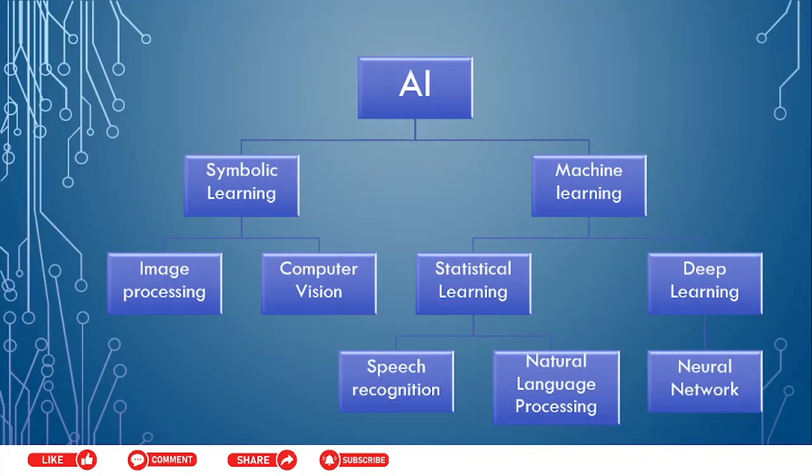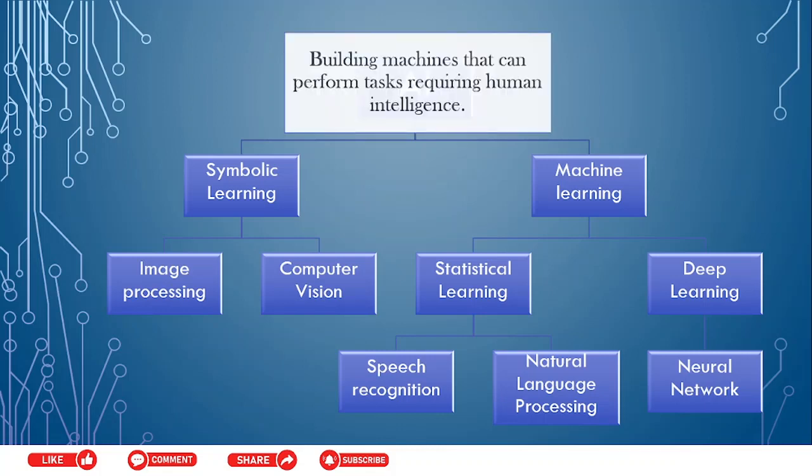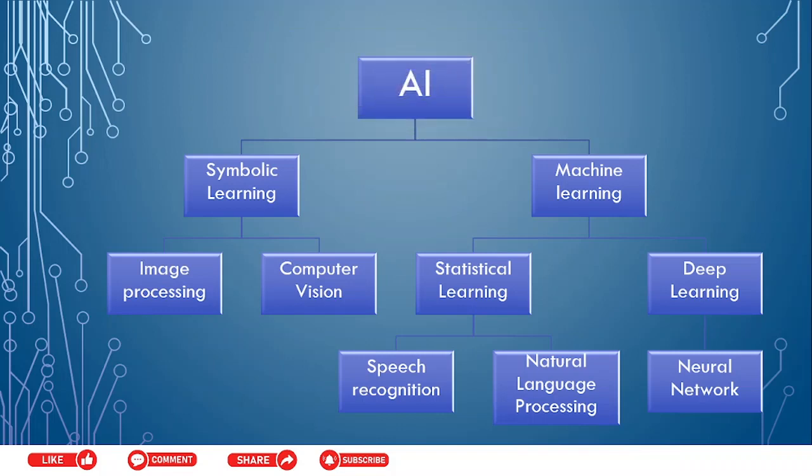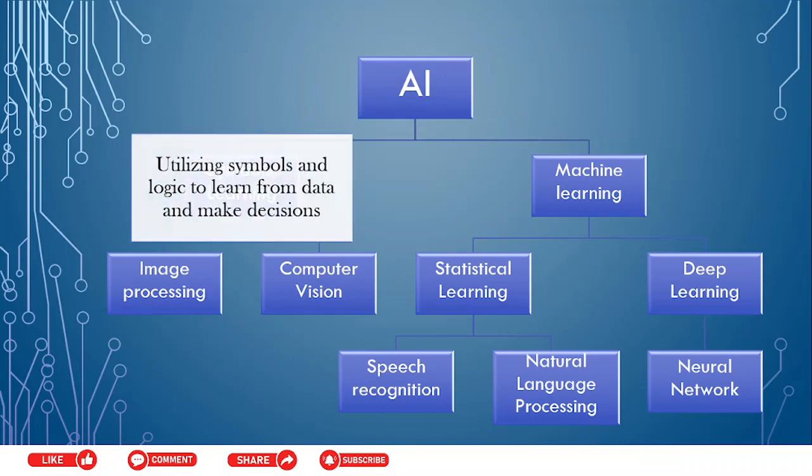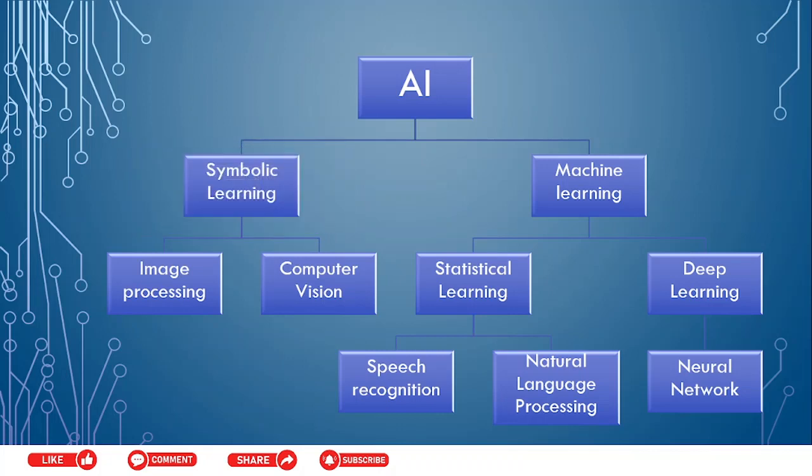AI is not just a shallow concept, it's a deep concept. It has many different fields, such as symbolic learning and machine learning. So let us learn each of these different fields. Don't worry, we are only going to cover the basics. AI, which you have learned, is building machines that can perform tasks requiring human intelligence. It is divided into two main branches of learning. First is symbolic learning. As the name suggests, it utilizes symbols and logic to learn from data and make decisions. Under this, there are two different fields.